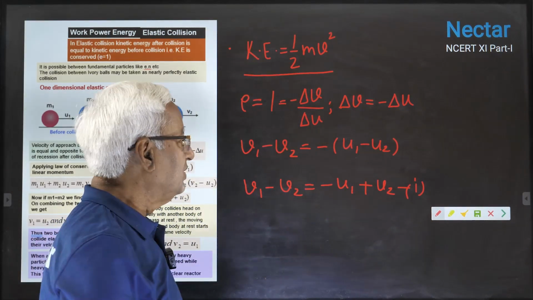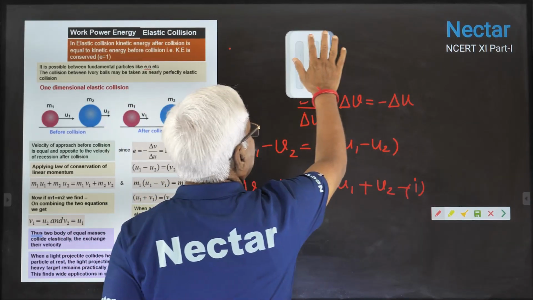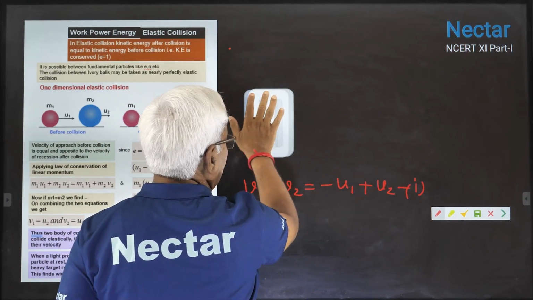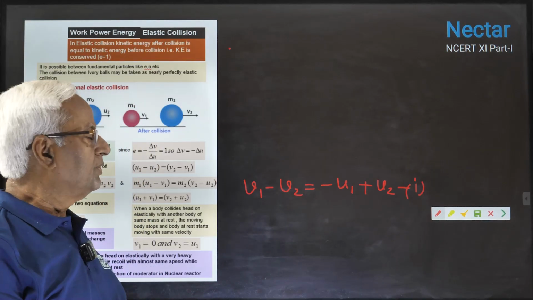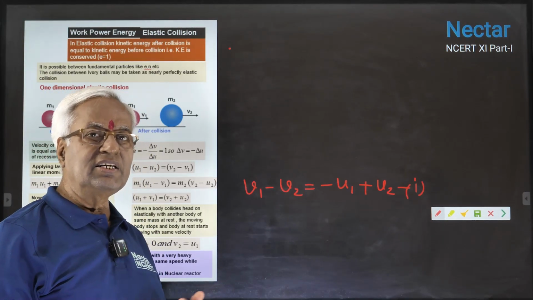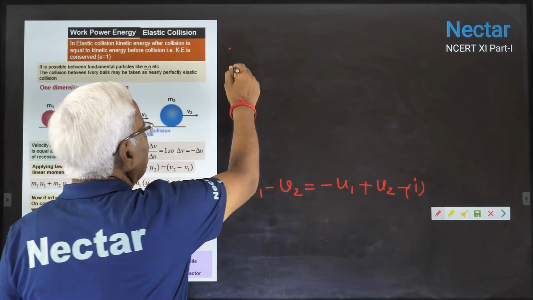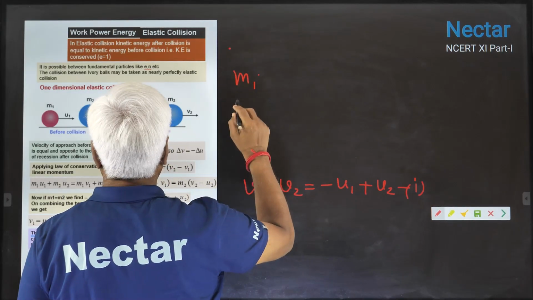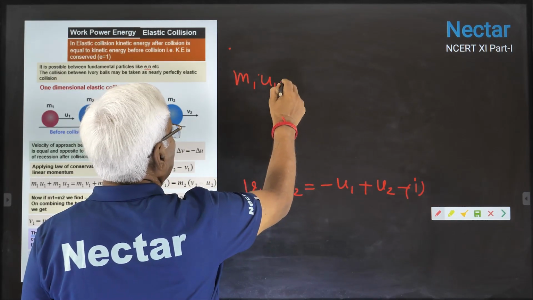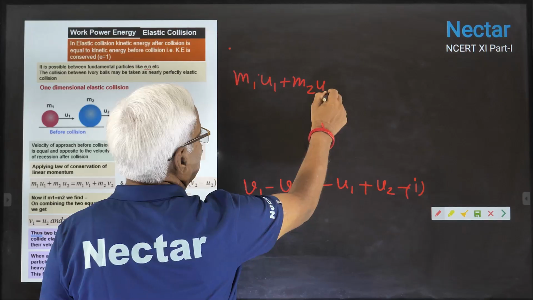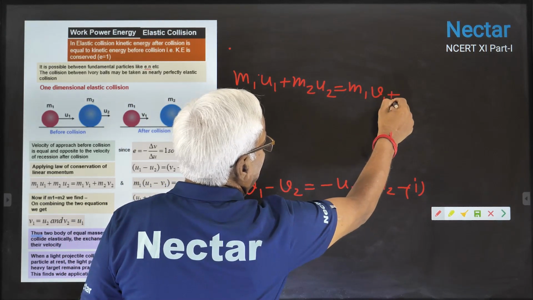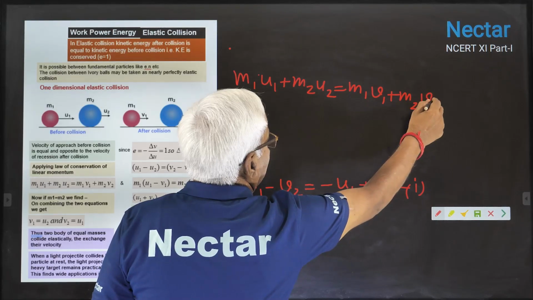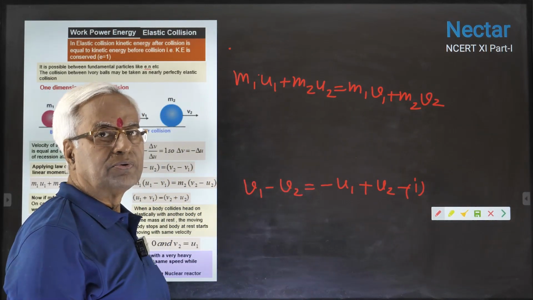Now you know momentum is conserved for any type of collision. That's a general law. There you need not bother whether it is elastic or inelastic collision. So if we apply the conservation of momentum, it will be m1u1 plus m2u2, means the momentum before collision, and the momentum after collision.